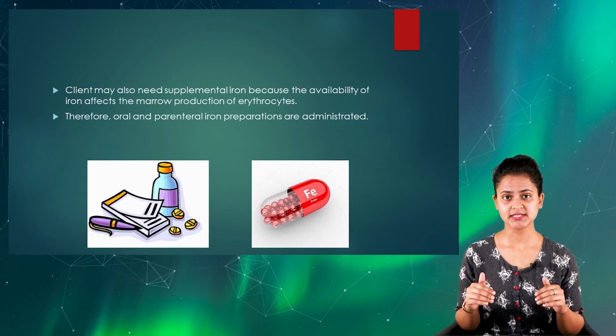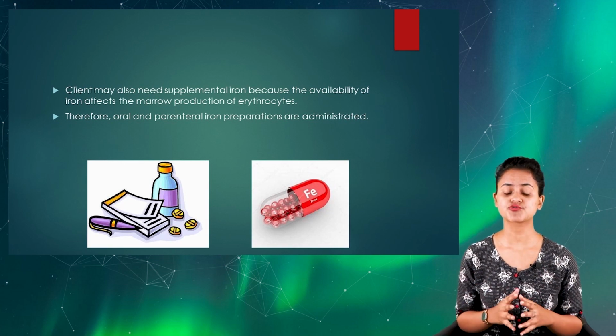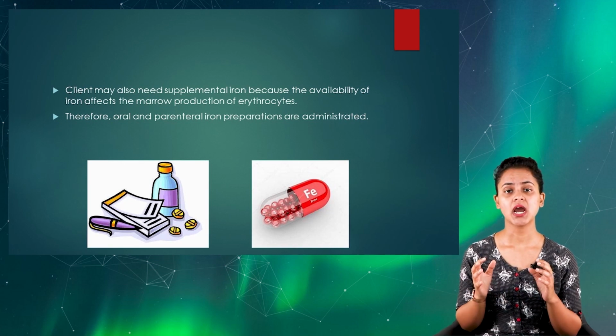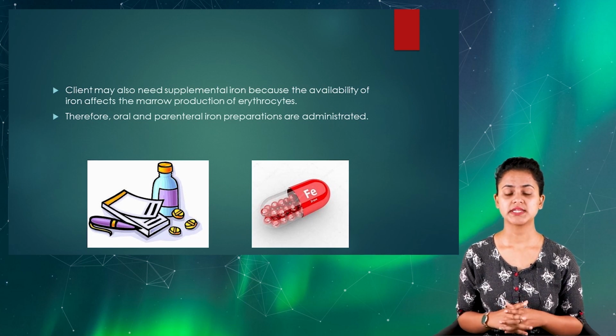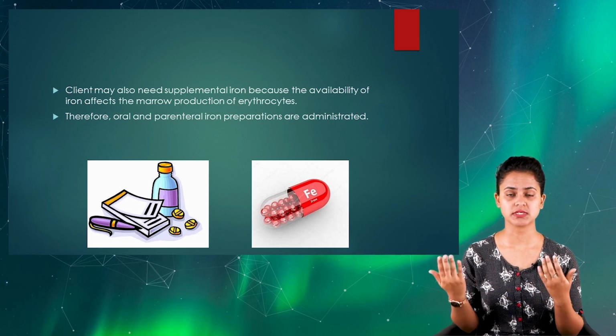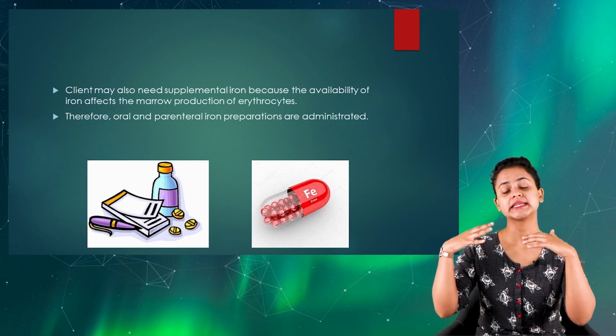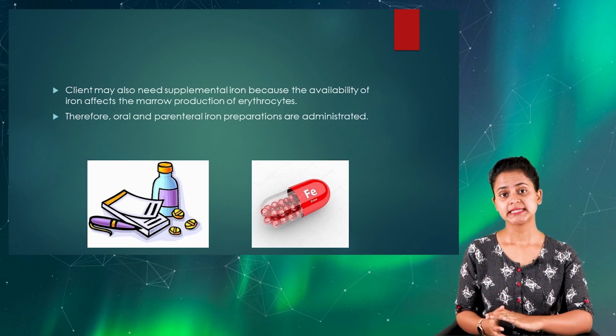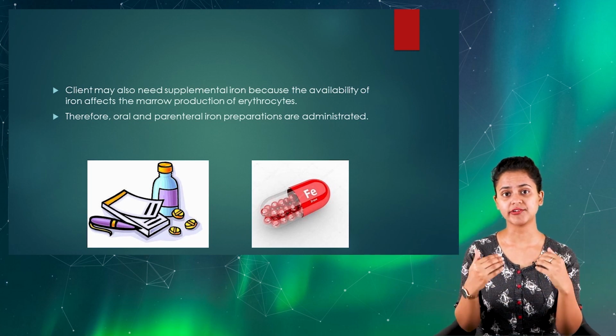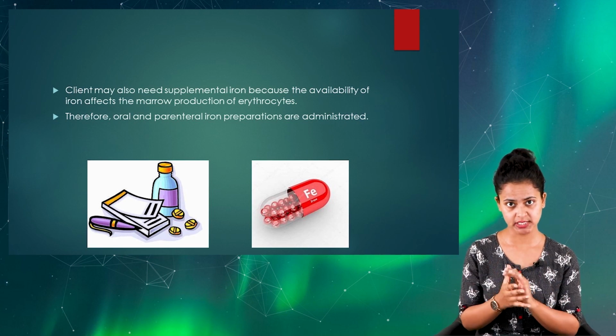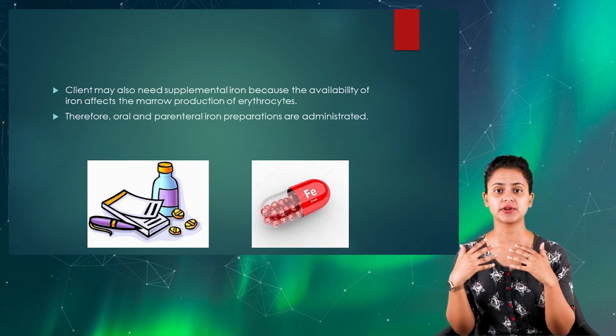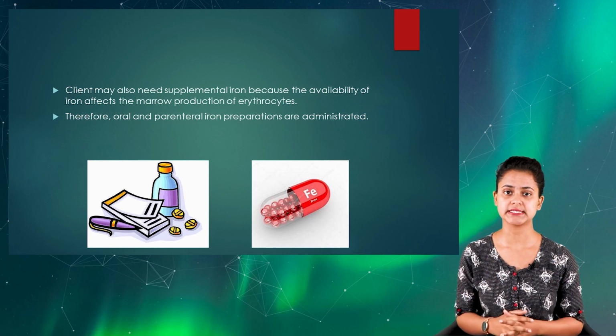Now here the client may require administration of supplemental iron, as the availability of iron also sometimes affects the marrow in the production of erythrocytes. That is the reason the supplemental iron should definitely be used after the replacement of the blood, if it is indicated.